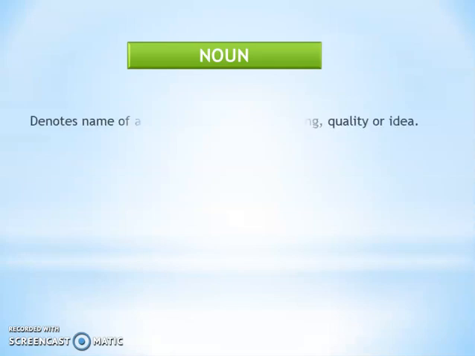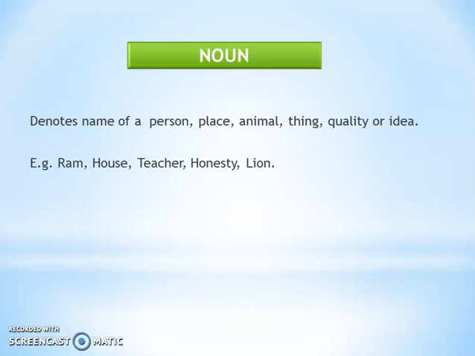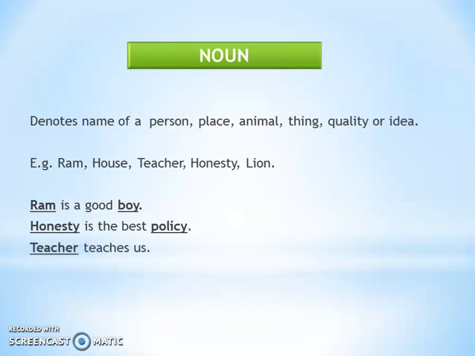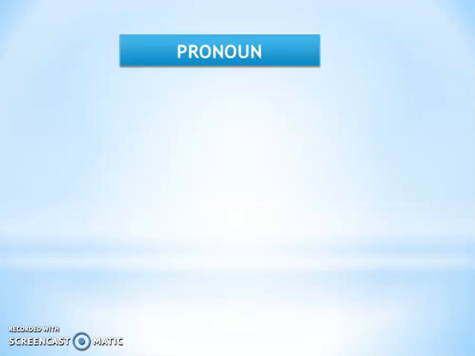Noun denotes the name of a person, place, animal, thing, quality, or idea. For example, Ram, house, teacher, honesty, lion. Ram is a good boy. Honesty is the best policy. Teacher teaches us. Our next part of speech is pronoun.